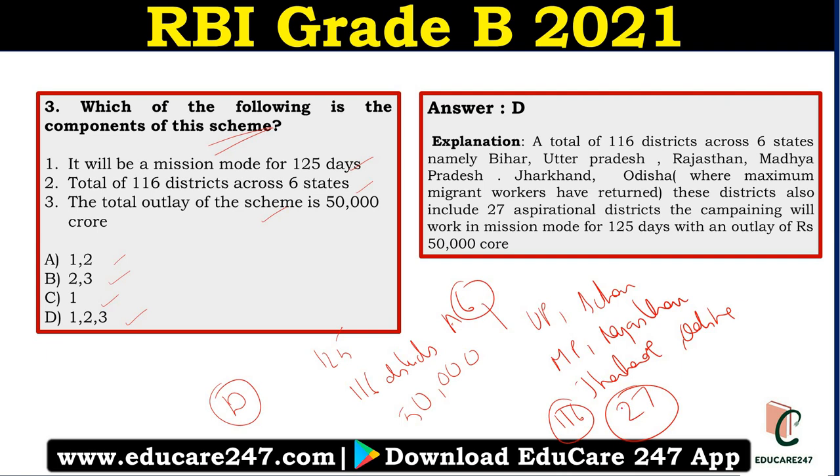Which state did it begin in? Bihar. And how many states are included in this scheme? 6 states. How many districts will be covered? 116 districts, in which there are even 27 aspirational districts. And what is the total outlay of this scheme? 50,000 crore.